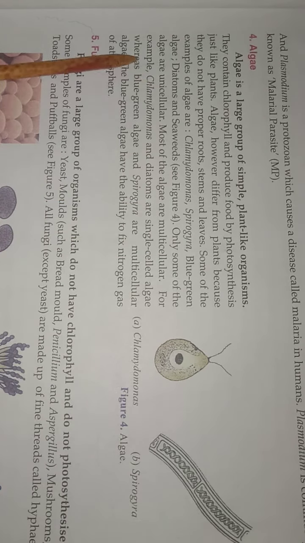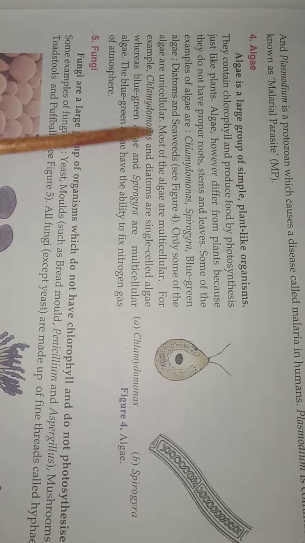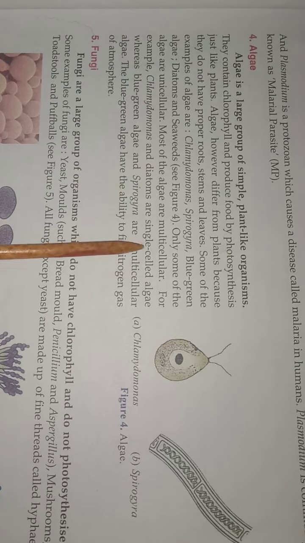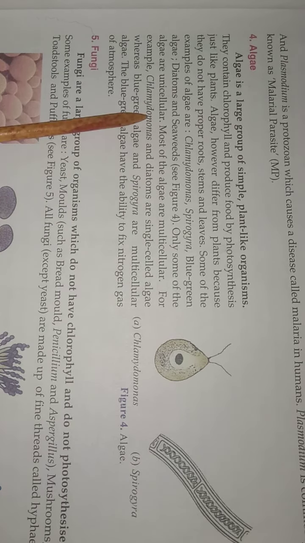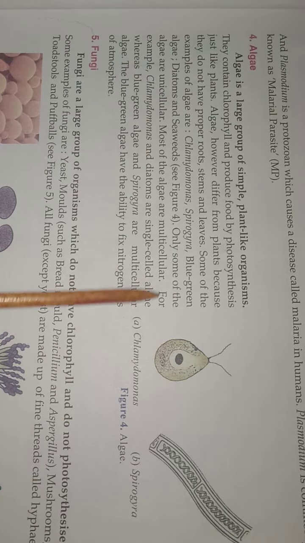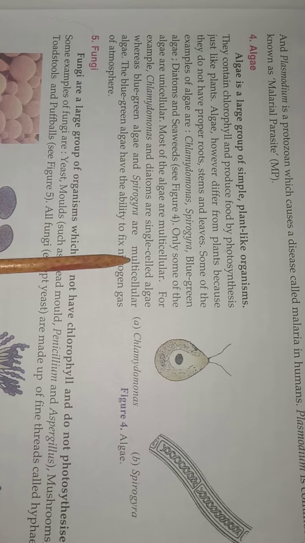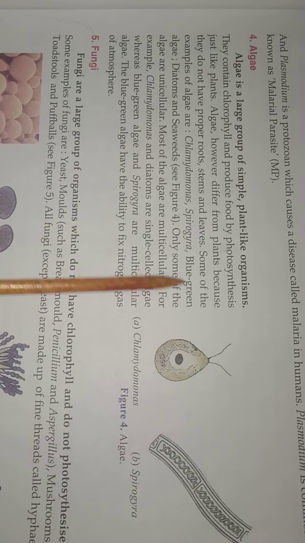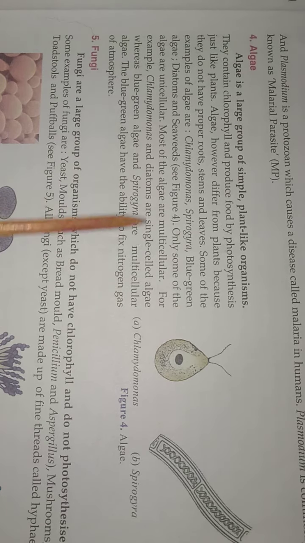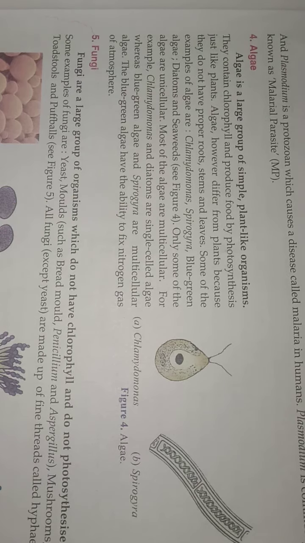For example, Chlamydomonas and diatom are single cell algae, whereas blue-green algae like Spirogyra are multicellular.